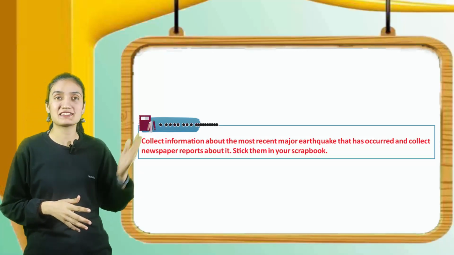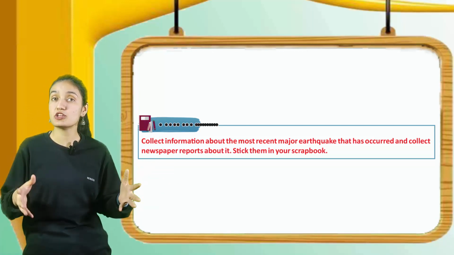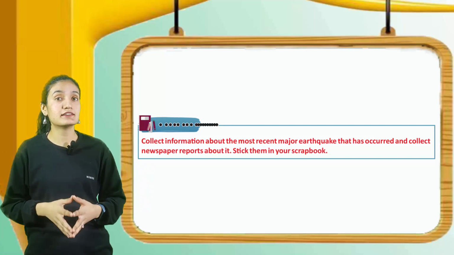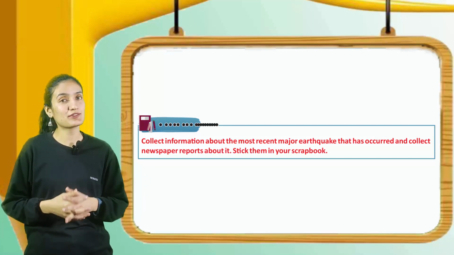Now we have our activity to do. Collect information about the most recent major earthquake that has occurred and collect newspaper reports about it. Stick them in your scrapbook.